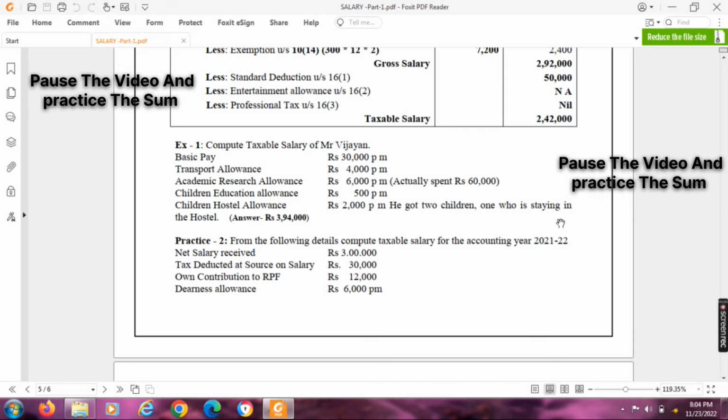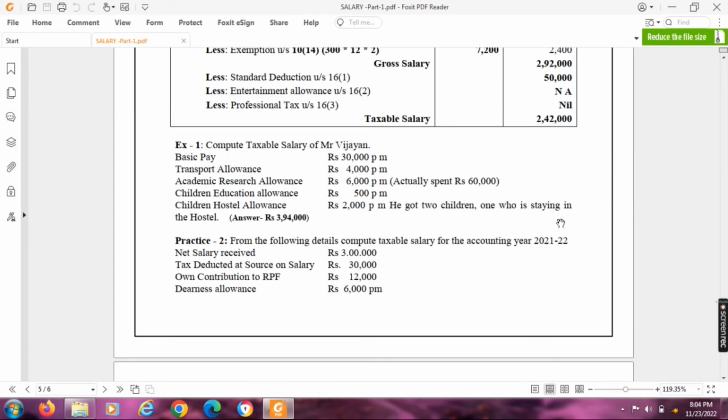Now I am going to practice 2. From the following details, compute taxable salary for the accounting year 21-22. Net salary received 3 lakh. Tax deducted at source on salary 30,000. Own contribution to RPF 12,000. So by adding all these things, we will get the basic pay. And the DNS allowance 6,000 per month.